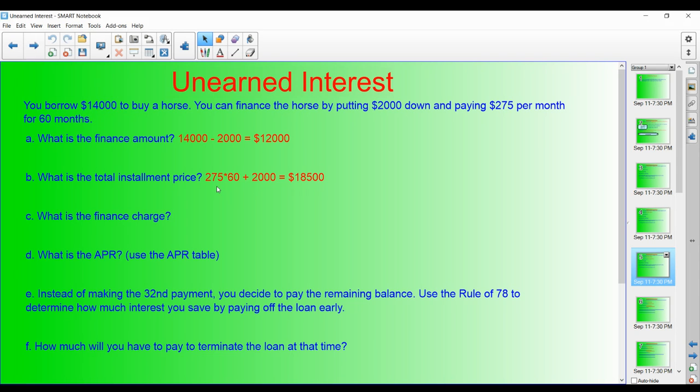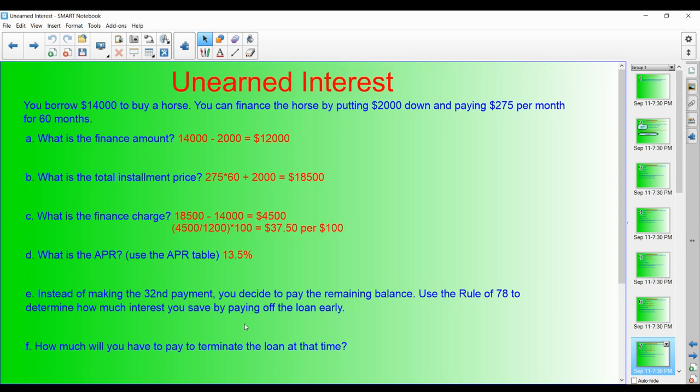The finance charge is how much more than we paid. Okay, so we paid $4,500 on top. We can calculate the finance charge per $100 because we're going to need that for the APR table. For the APR table, once again, this is 13.5%. We can look at the last row, which is the 60 months, and we see that 3750 is closest to 13.5%.